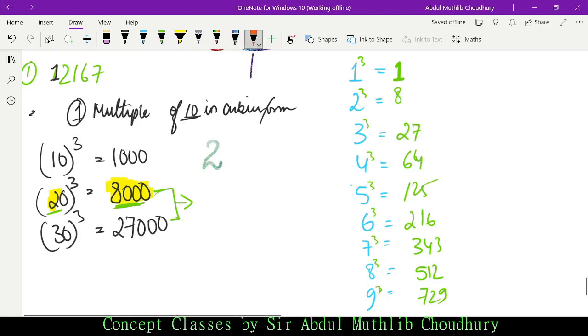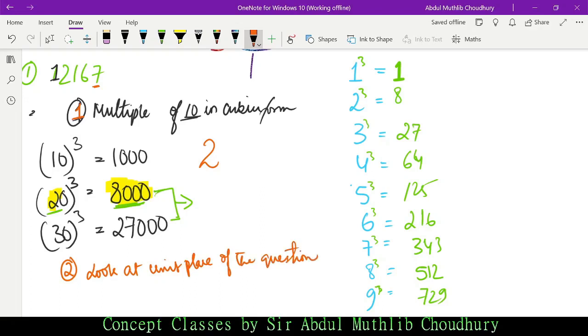Okay, let me just change the color. Okay, 2. Done. Now we are done with the 10th place. Now we have to look for the unit place. Okay, first step is this. Second step, look at the unit place. I'm just writing it here so that you can note it down in case you wish to. Look at unit place, or you can remember the concept. Look at unit place of the question.